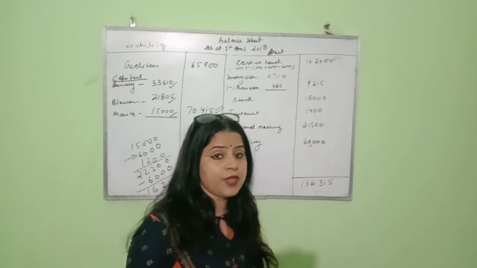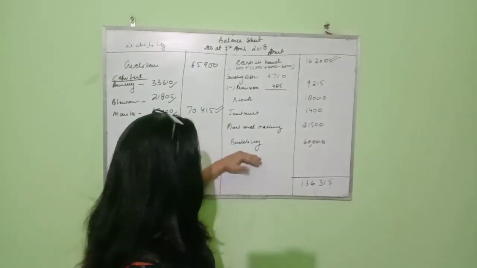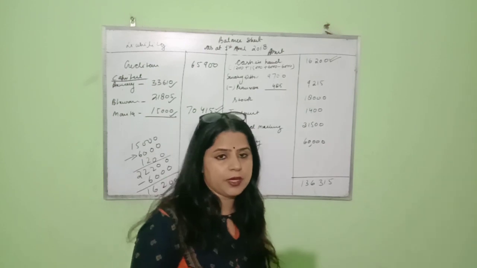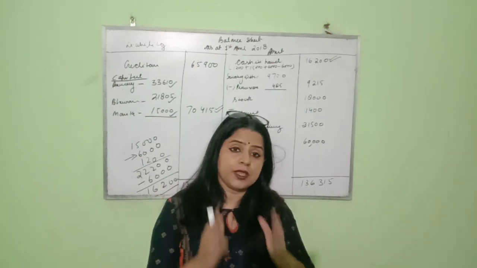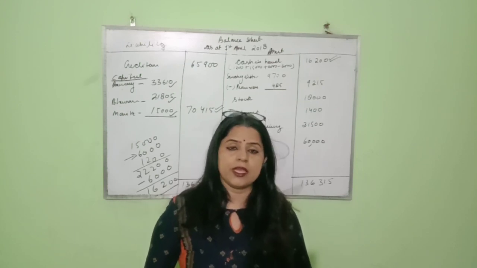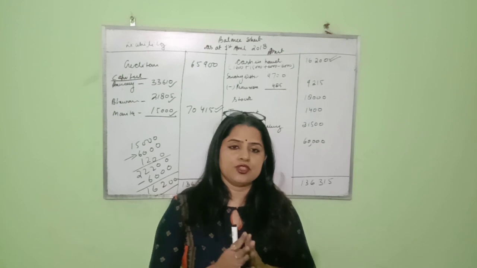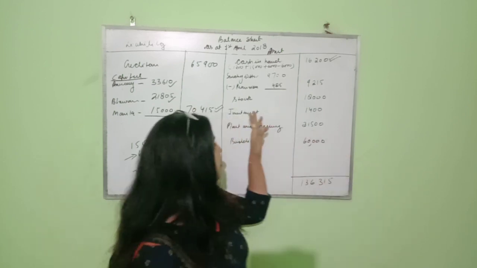Earlier it was 35,000 and now it becomes 31,500. Building is appreciated by 20%, that is 10,000. Earlier it was 50,000, and with a 20% increase our building becomes 60,000. There is no other unrecorded asset given in the revaluation account except investment.